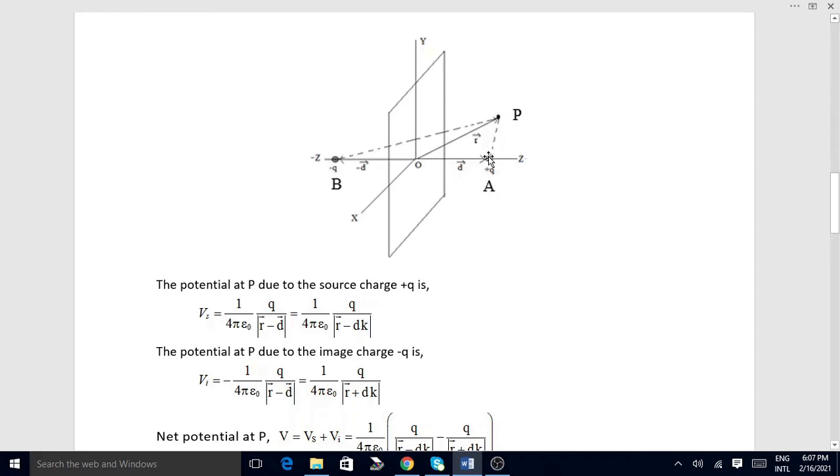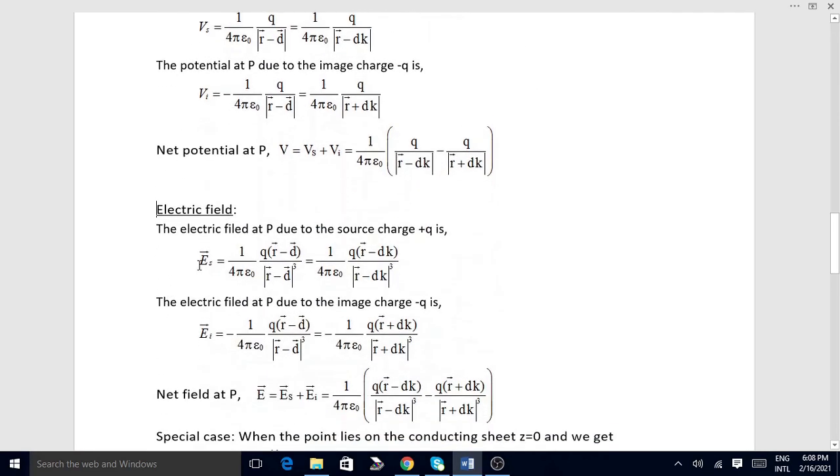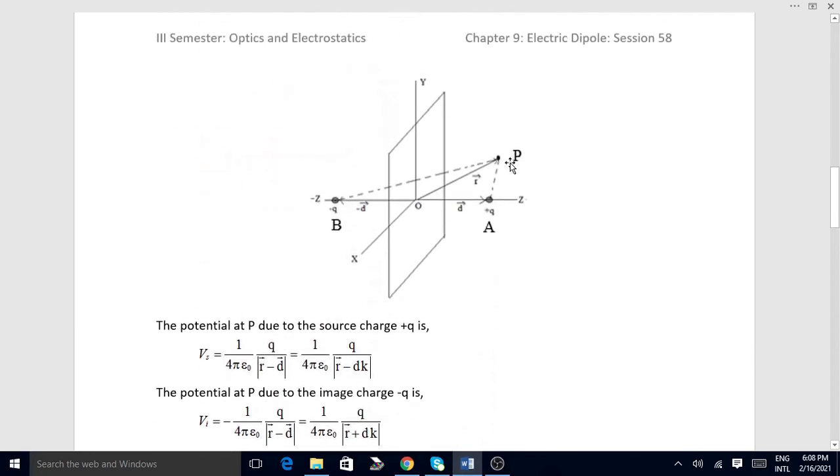Therefore, the field is equal to 1 by 4 pi epsilon naught into charge Q divided by the distance cube. R minus D is a vector, and the modulus magnitude of r minus d is the distance. Instead of r cube, we have the modulus of the r minus d vector cubed, into the position vector of the point from Q. This is the r minus d vector.